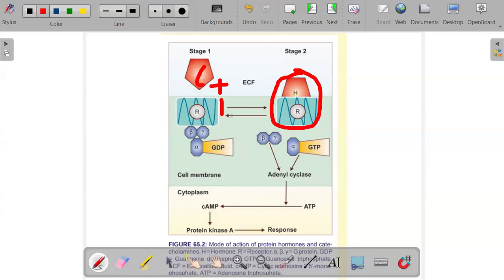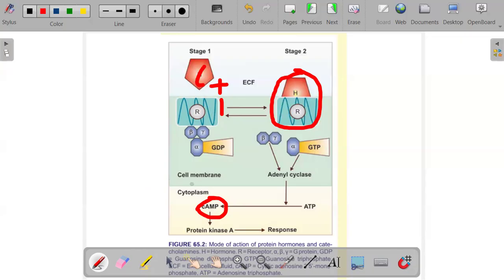So you find that we have what we call the G proteins. The G proteins are the membrane proteins that are situated in the inner surface of the cell membrane. Inside this cell membrane, you can see this structure here is what we are calling the G protein. These proteins play an important role in the formation of cyclic AMP. So the goal is for us to reach this point where we form cyclic AMP.